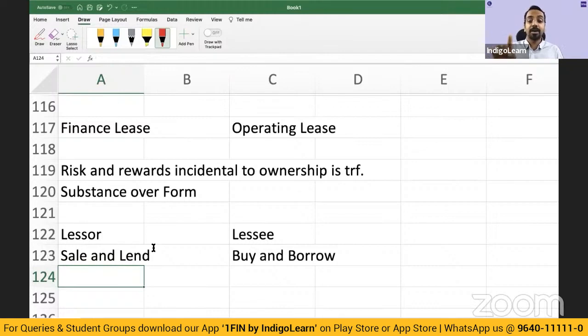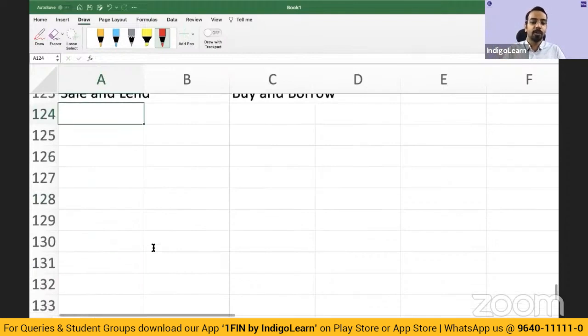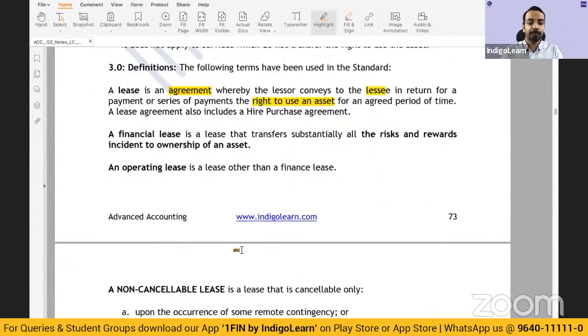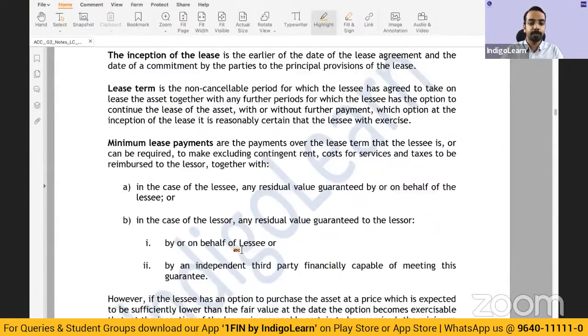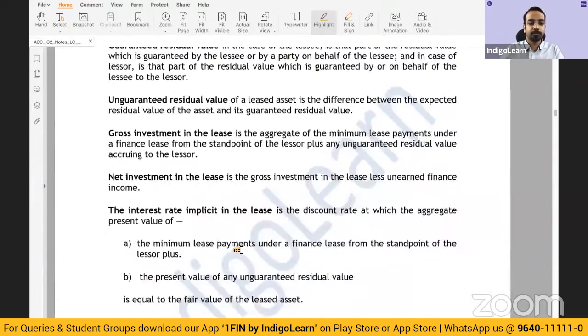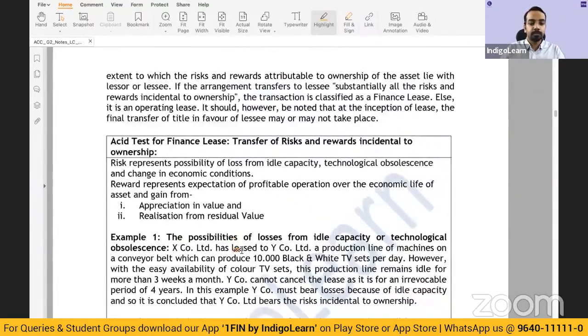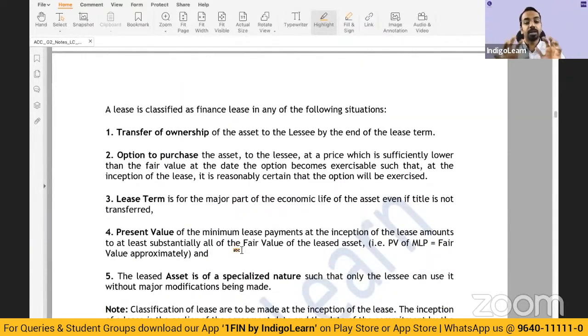What is an operating lease? An operating lease is a lease which is not a finance lease, which means the risk and rewards incidental to ownership have not been transferred. Now, how do we decide whether the risk and rewards incidental to ownership have been transferred or not? For that, we have certain conditions which we need to check, right? So let's go through those conditions quickly. Now, of these five conditions, any one of them needs to be satisfied, not all of them, which indicates that the lease in essence is a finance lease.